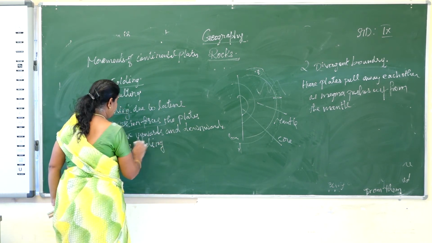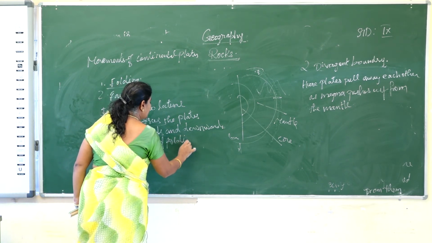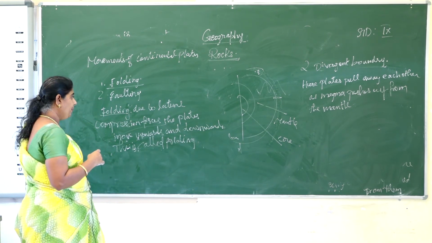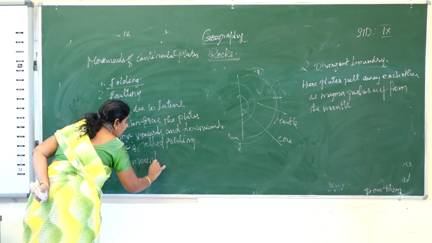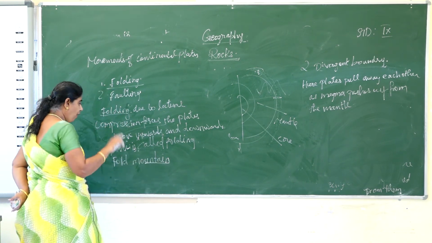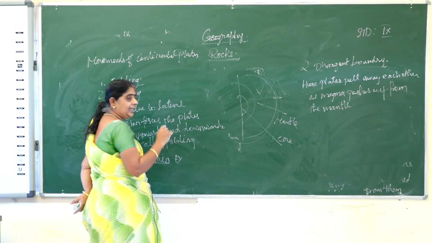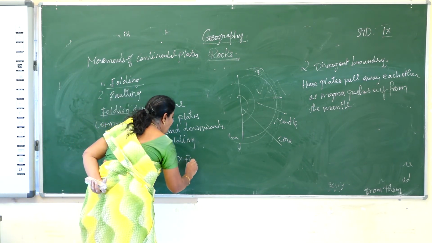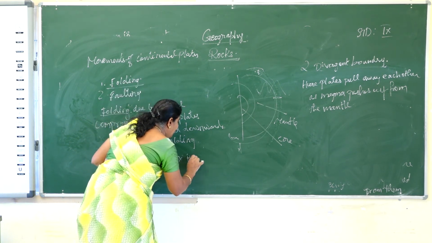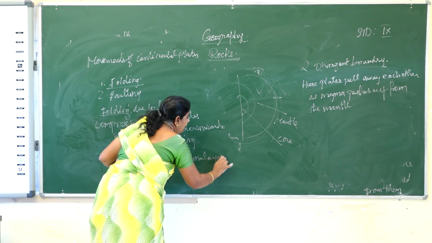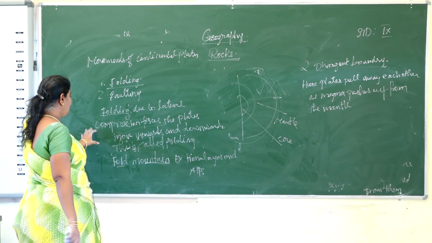This is called folding. The mountains that are formed by the folding are called fold mountains. Example for this, our Himalaya is a fold mountain. It is formed because of the compression of the plate. Fold mountain example is Himalayas. And another one is Alps. These are the examples for the fold mountain.